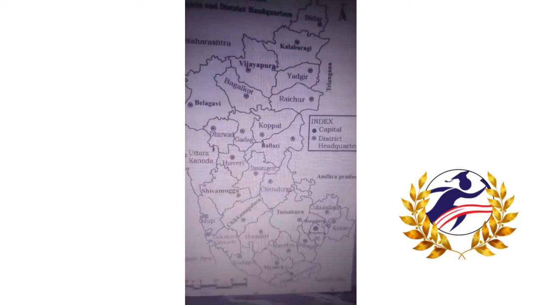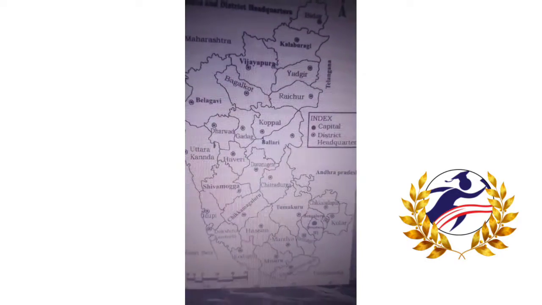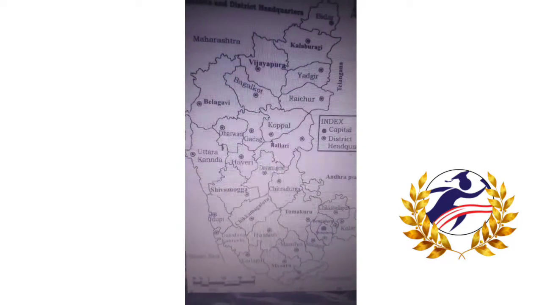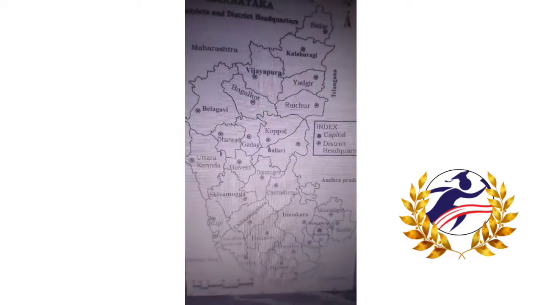I will tell you something about the geographical location of Karnataka. So where is it situated in our country? Karnataka lies in the western central area of the peninsular region. Once again, the western central area of the peninsular region.